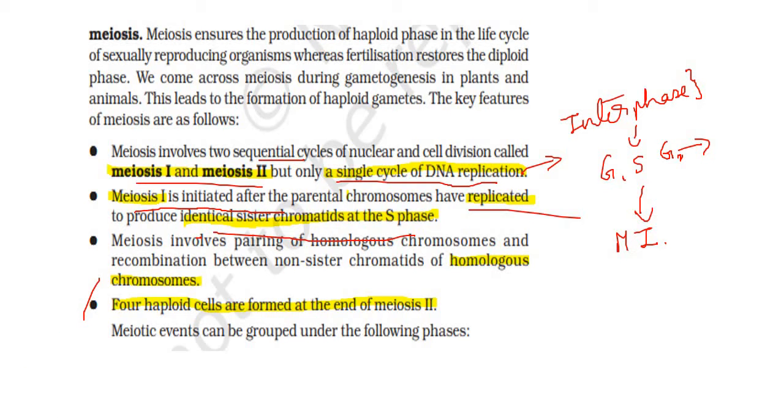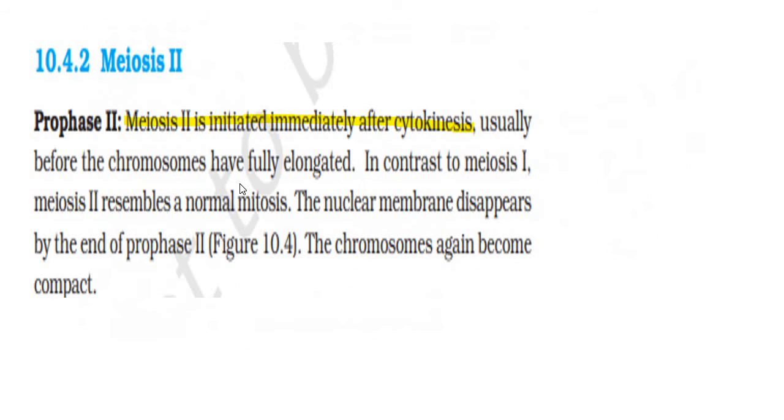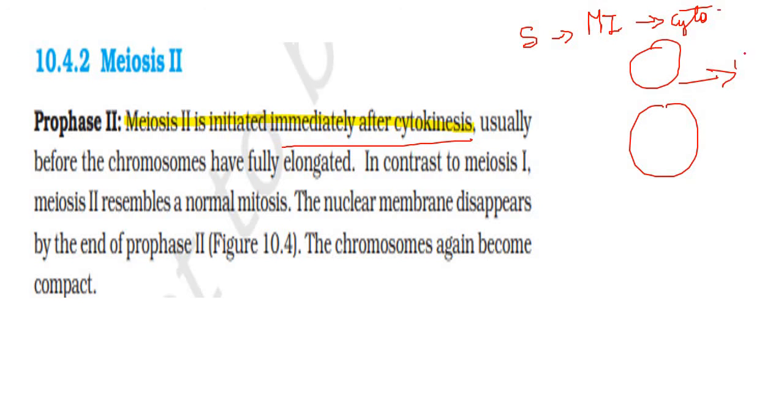Now let's see what happens before meiosis 2. So meiosis 2 is initiated immediately after the cytokinesis. So if in interphase I have the S phase and then I have the meiosis 1, then there would be cytokinesis where there would be 2 separate cells. Now this has to again enter meiosis 2. So here there is no S phase that can be seen.